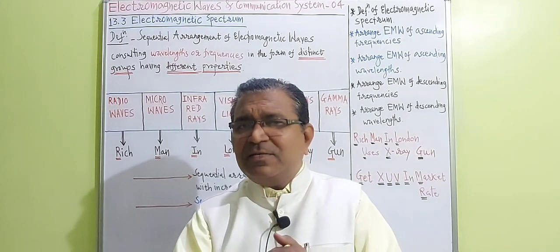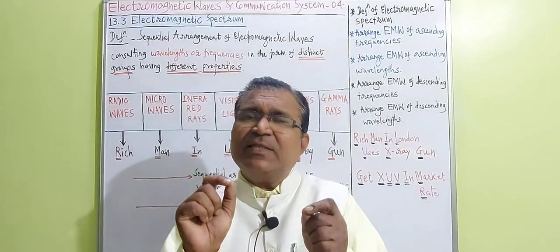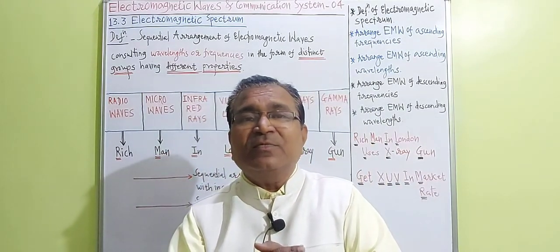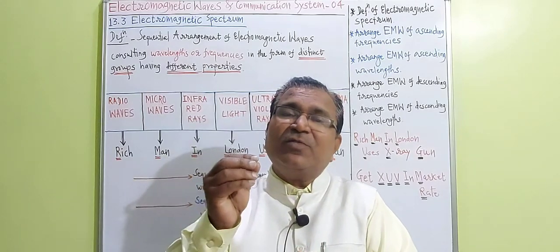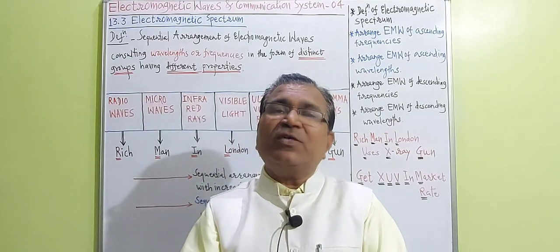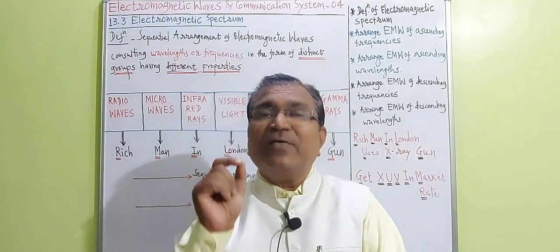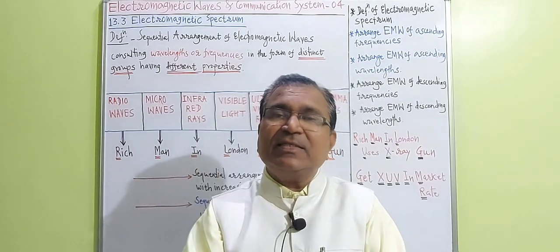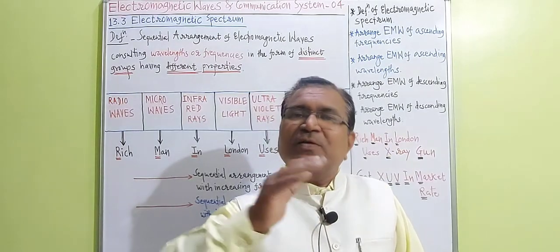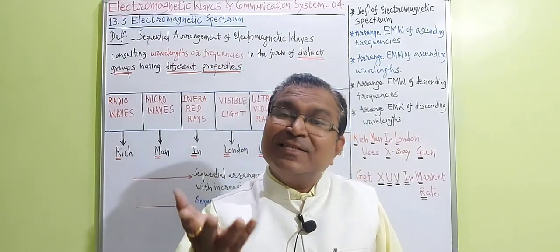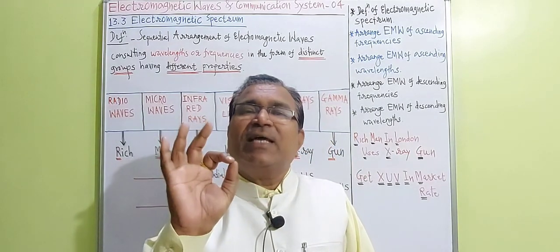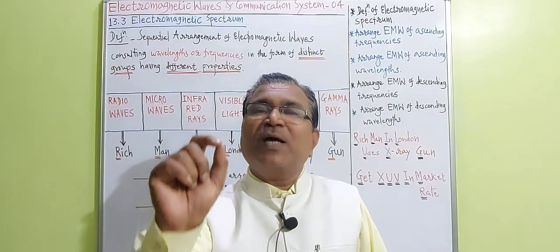Mind well, the electromagnetic spectrum is nothing but an arrangement, and that arrangement is sequential. A sequential arrangement of electromagnetic waves according to their wavelengths or frequencies, in the form of distinct groups of different properties. That arrangement of electromagnetic waves, dear students, we call the electromagnetic spectrum.